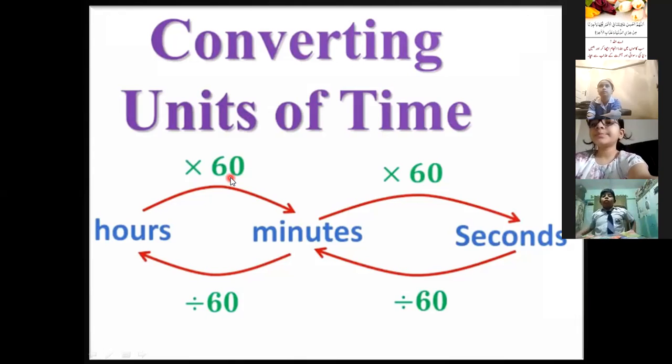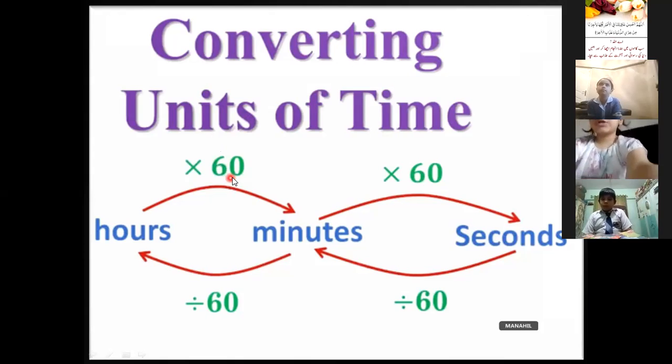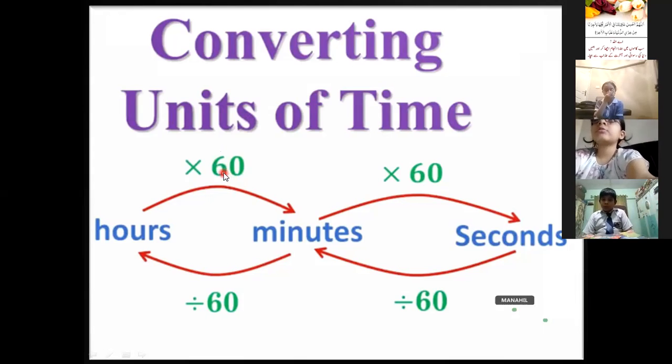In kilogram and gram, in milliliter and liter, in kilometer and meter, we were multiplying by 1000. But here we are multiplying by 60. Remember the difference. In time we multiply by 60, and in the measurement chapter we were multiplying by 1000. Now if we want to convert minute, the bigger unit, to second, the smaller unit, we will multiply by 60, because 1 minute is equal to 60 seconds.